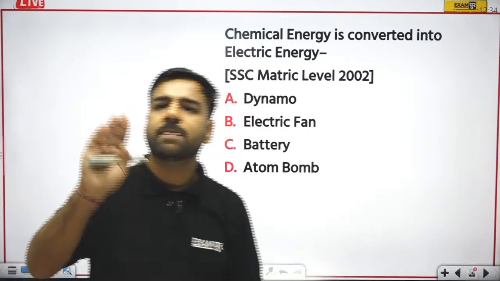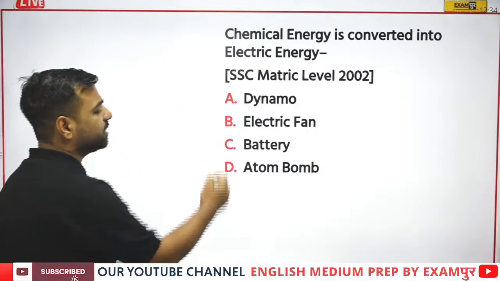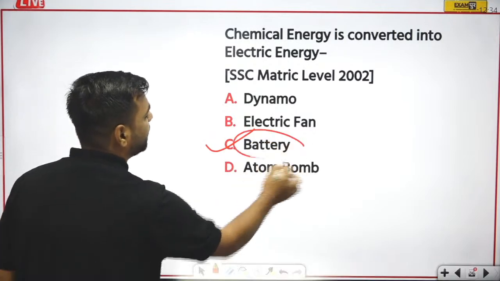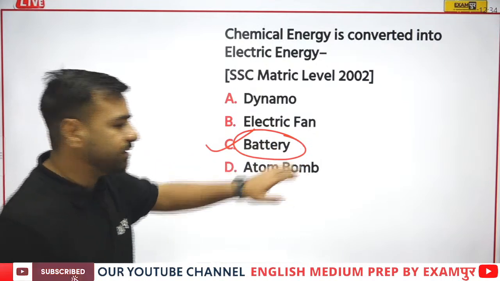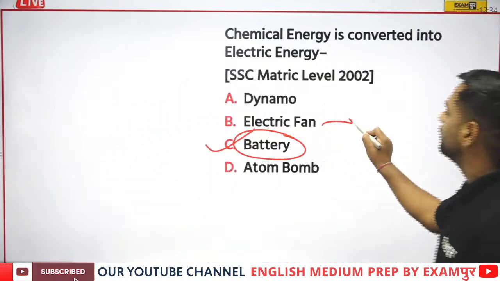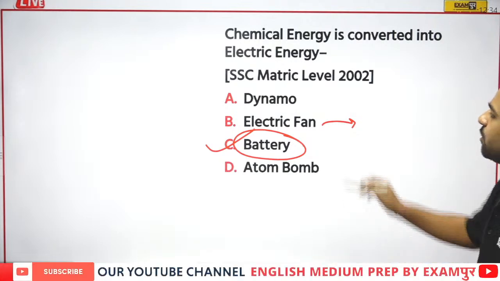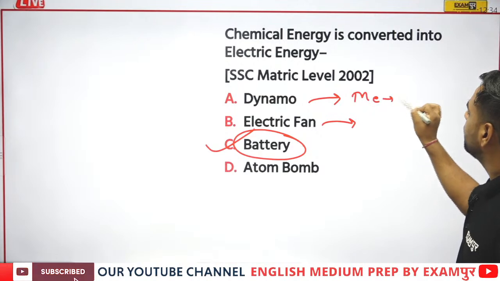Got your answer? Okay. So Prajwal is with battery, Jeevita is with C, and then Prajwal is also with C. Ganesh is also with C. That's absolutely correct. If I talk about battery, what is happening here? Here chemical energy is converting into electric energy. If I talk about electric fan, can you tell me its answer? This is again a basic question but I need an answer. Because dynamo we have already understood. It was converting mechanical energy into electrical.